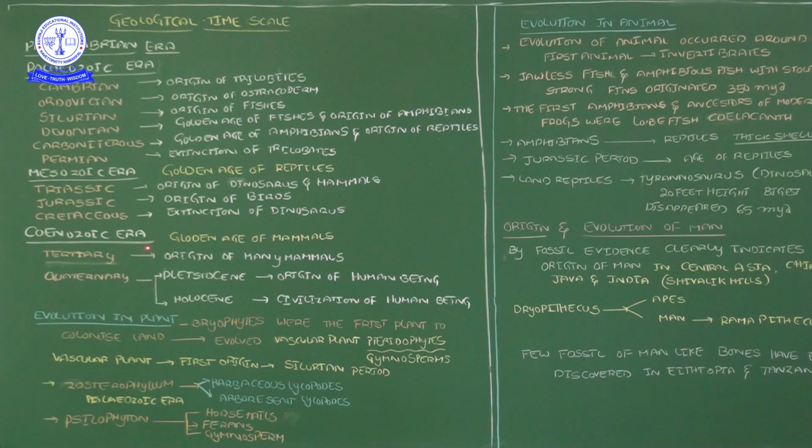The Cenozoic era is divided into two time periods: the tertiary and then the quaternary. Tertiary means 3/4, quaternary means 1/4, correct? If you take the Cenozoic era as 100 years, 75 years belong to the tertiary, and the last 1/4 is the quaternary. Only in this last quaternary time period did human beings evolve. That is what I mention here.